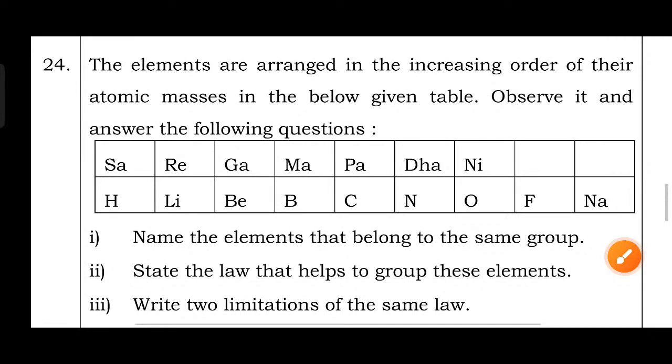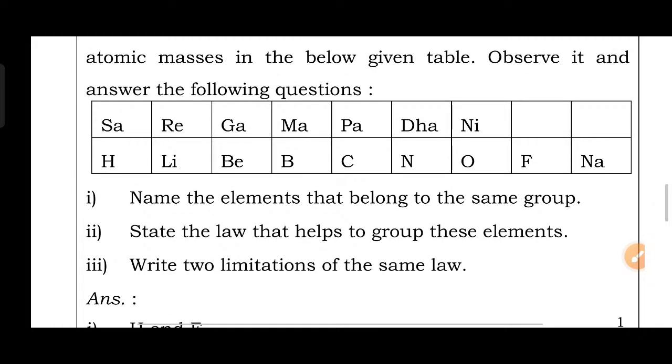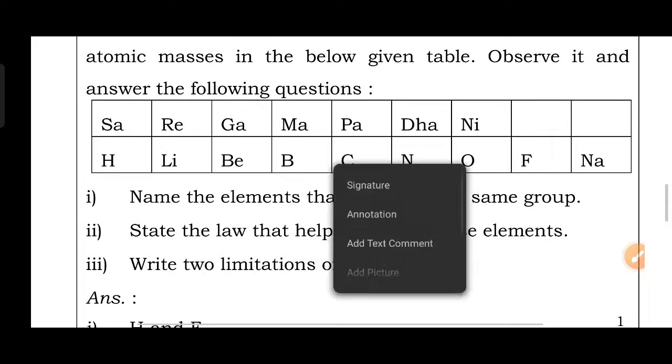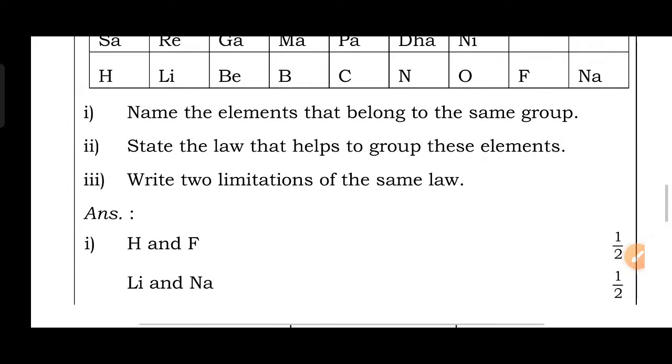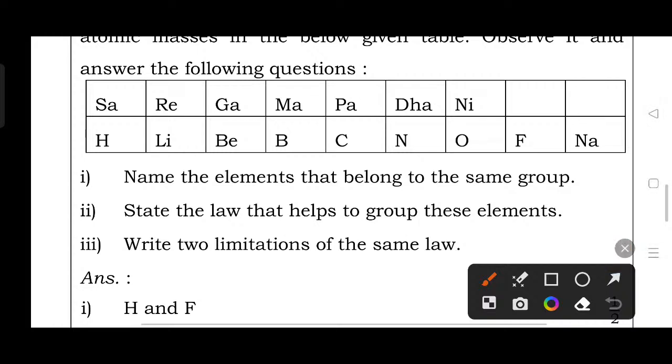Question number 24. The elements are arranged in the increasing order of their atomic masses in the below given table. Observe it and answer the following questions. Okay, name the elements that belong to the same group. Then here the answer is hydrogen and fluorine. Hydrogen and fluorine, both of these belong to the same group.